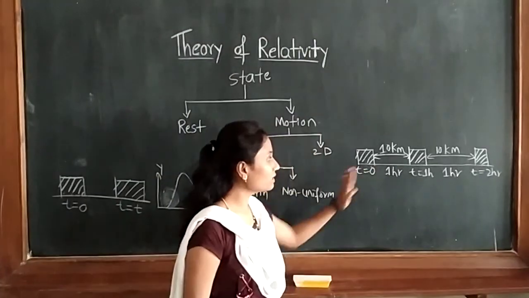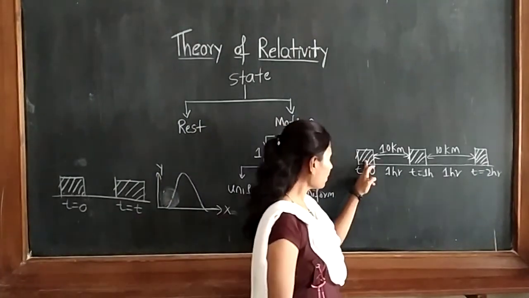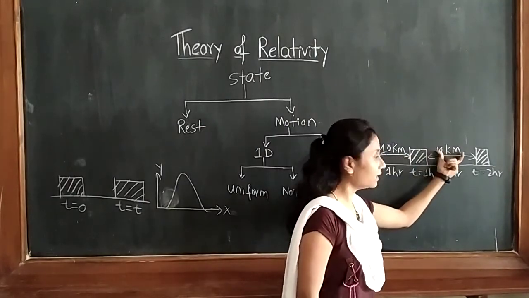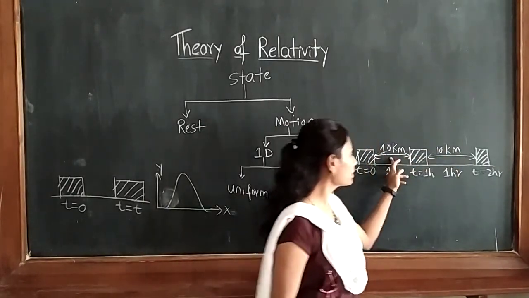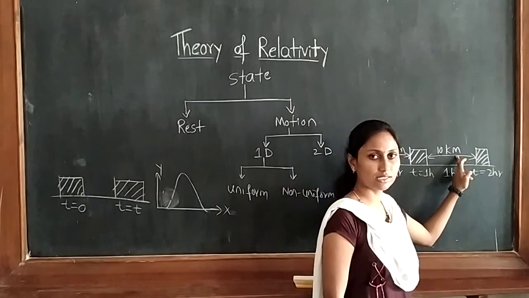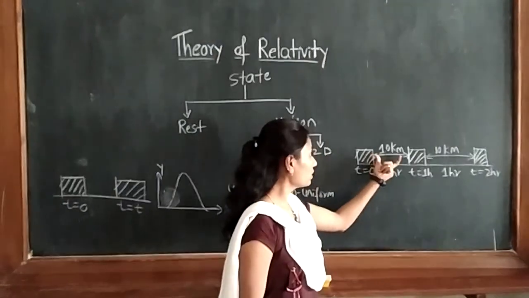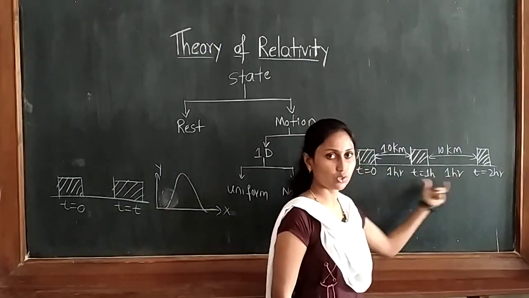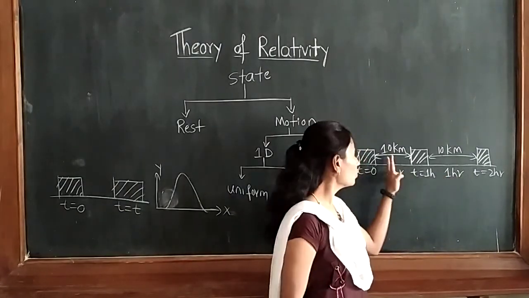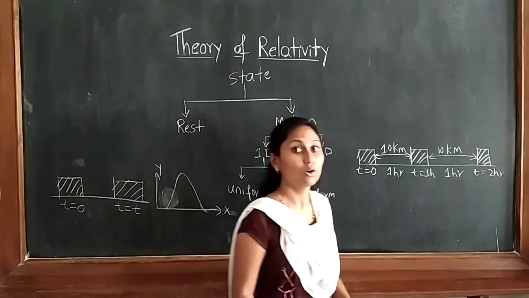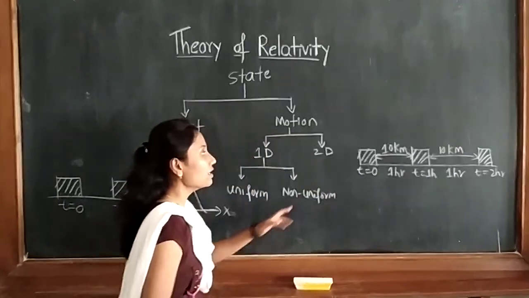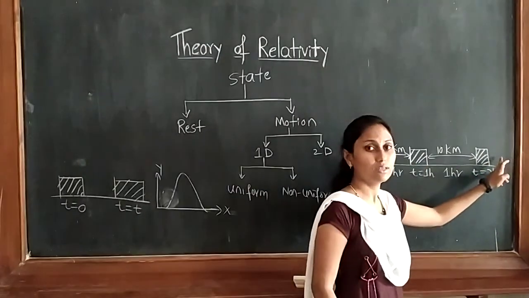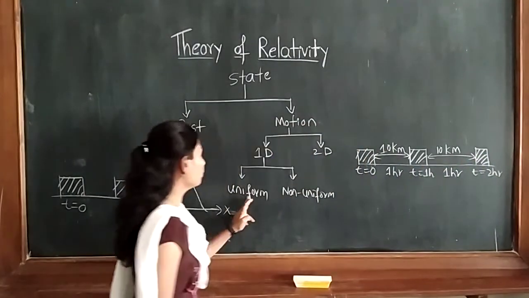When we see this example, the body is covering equal distance. Here also 10 kilometers is covered, here also 10 kilometers is covered. So the body covered equal distance in equal time. 1 hour only it took to cover 10 kilometers. Such type of motion is called uniform motion.